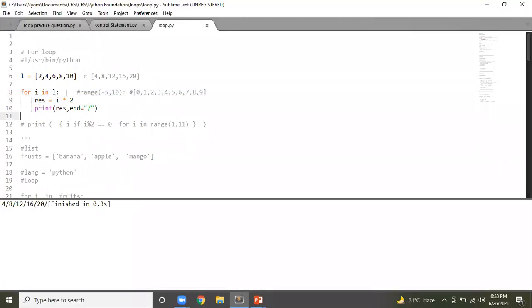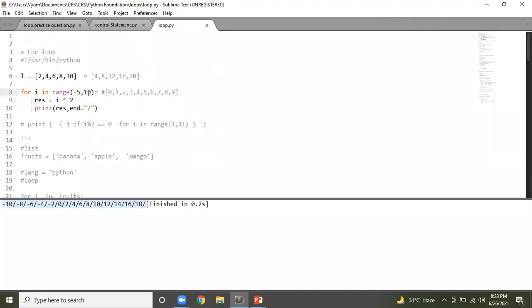Now, instead of this, if you want to use a range function. The range function takes a starting value, which is -5, and it takes an ending value, which is 10. If you run this, you'll get -10, -8, till 18. Why till 18? Because 10 is not considered.